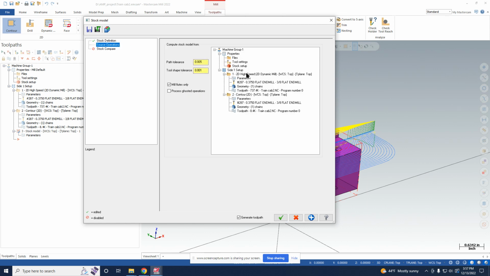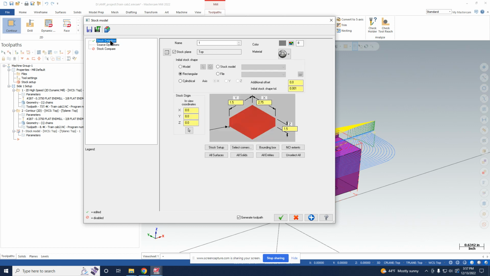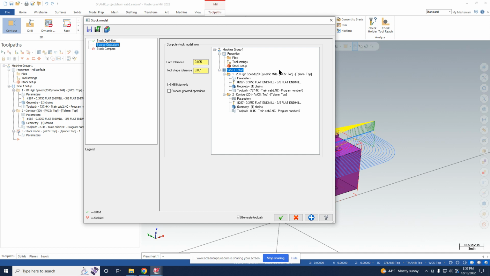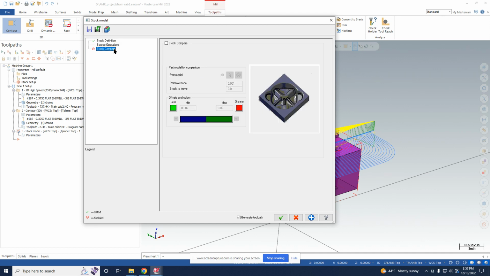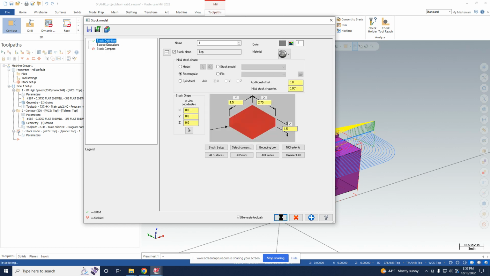We're just gonna select all of these toolpaths as source operations, and so it's gonna use this as the initial stock body, and then it's gonna calculate what happens after these operations. So go check mark,